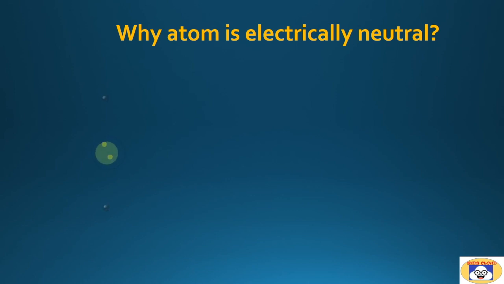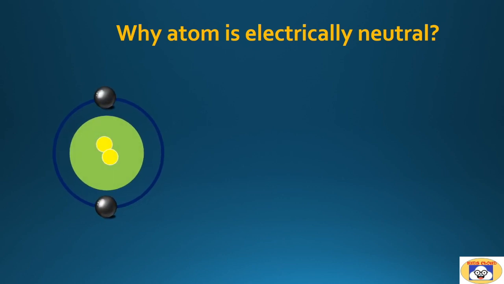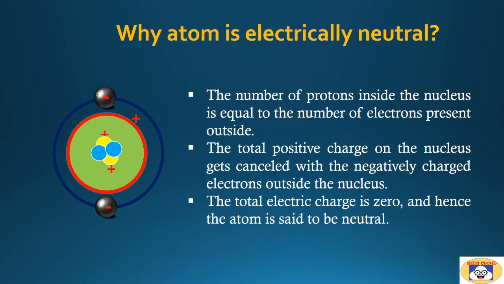Let's talk about the electrical charge on an atom. An atom has an equal number of protons and electrons. Positively charged protons along with chargeless neutrons are present inside the nucleus. Hence, the overall charge on the nucleus is positive. Electrons are spinning around the nucleus in a fixed orbit. They carry a negative charge.